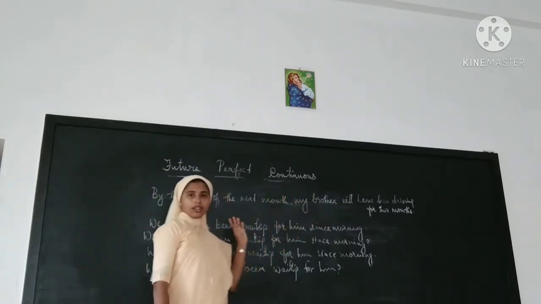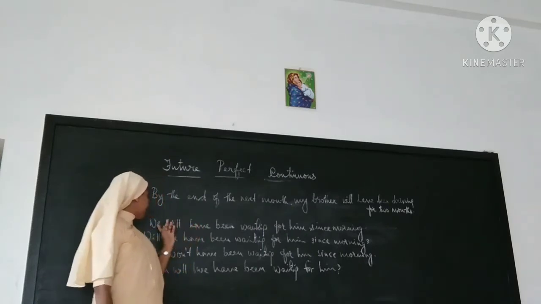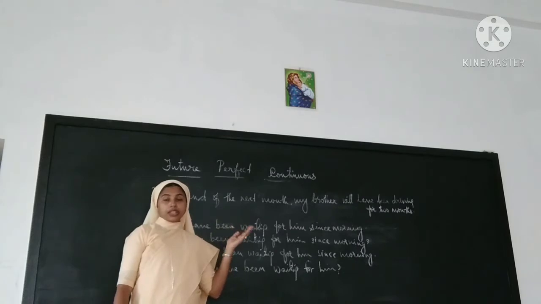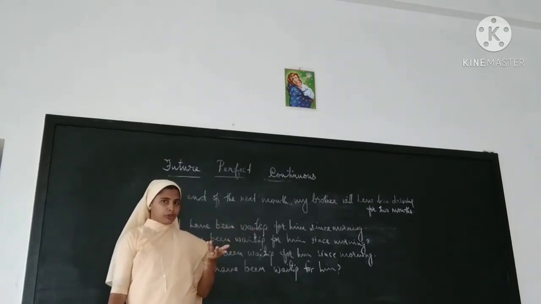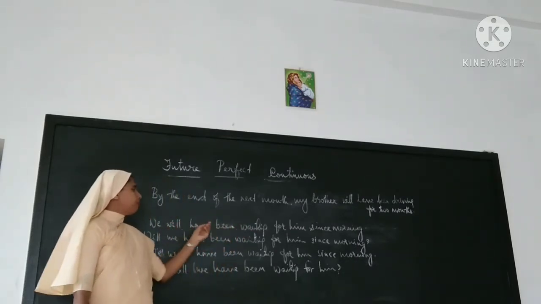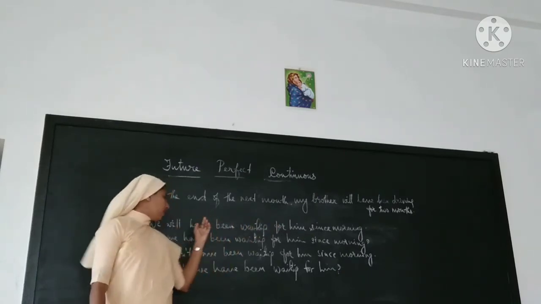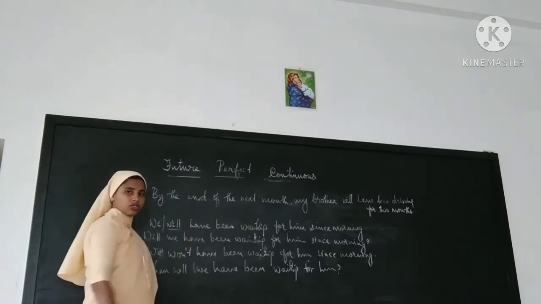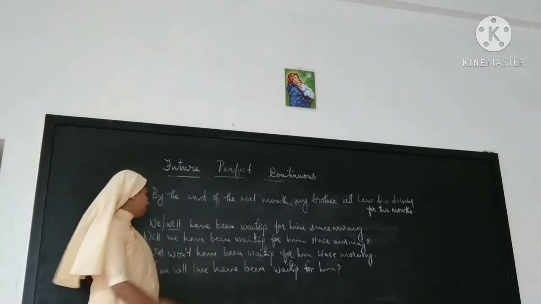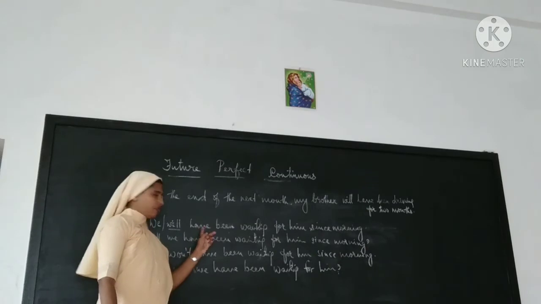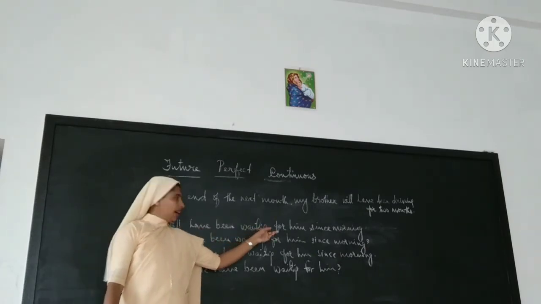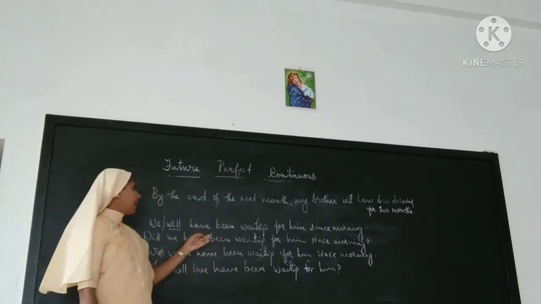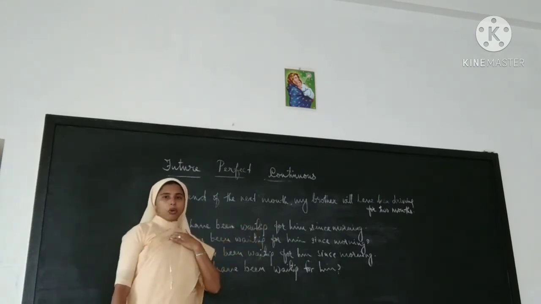What is the structure? Let's see the next sentence. We will have been waiting for him since morning. That will happen in the future, maybe tomorrow. The structure: subject, will or shall, have, been, ING form, and the rest. We shall have been waiting for him since morning.